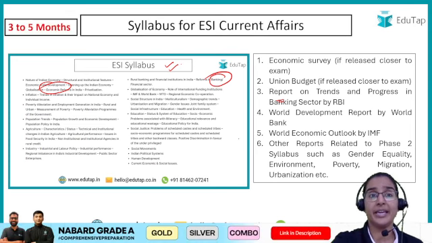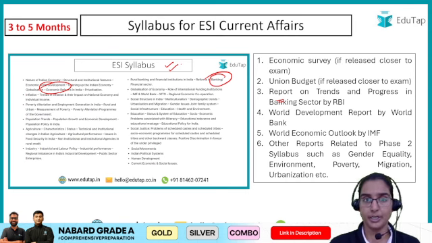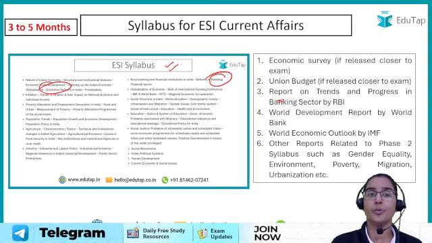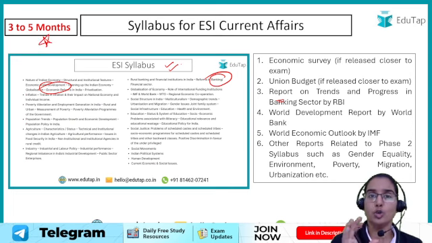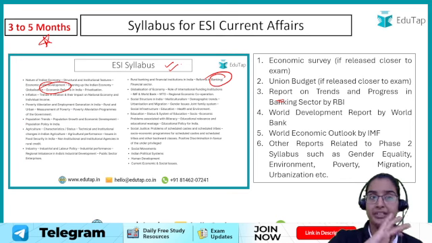Now you might be thinking how many months of reports need to be covered here. So again students, for reports also the standard timeline remains 3 to 5 months, right? So you have to study the reports of like 3 to 5 months preceding the examination, right?